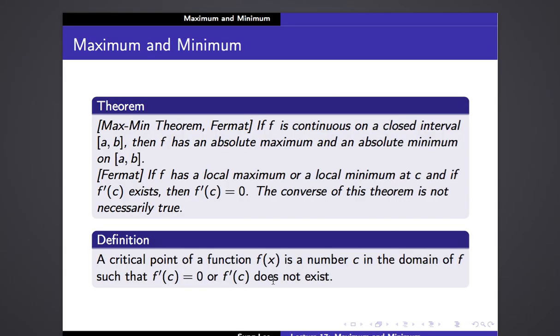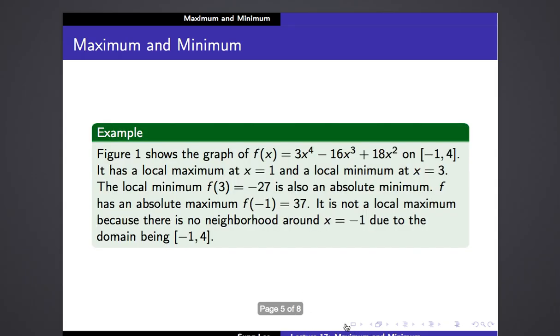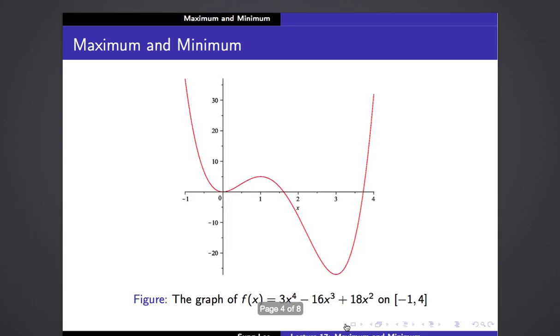By the way, why the name critical point? The word critical appears in many different places. Say, in physics or chemistry, you hear about critical temperature.